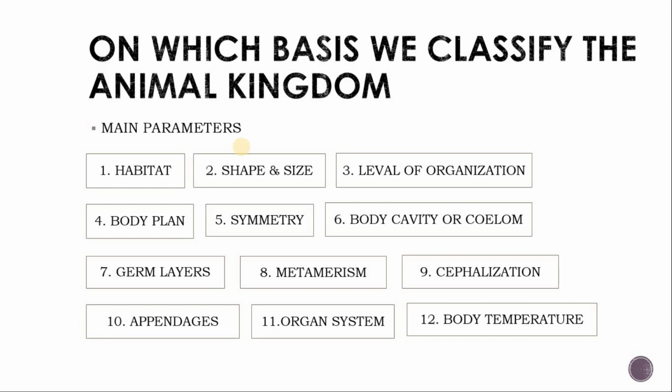Eleventh is organ system, with various types of systems like digestive, circulatory, respiratory, excretory, nervous, skeletal and reproductive systems. And last but not the least, body temperature. On this basis we can classify animals as cold-blooded or warm-blooded, poikilotherms or homeotherms.